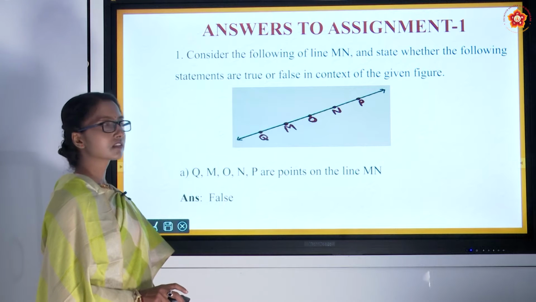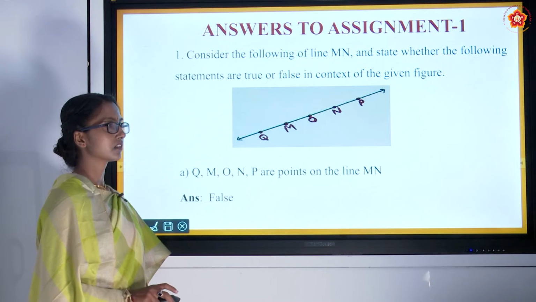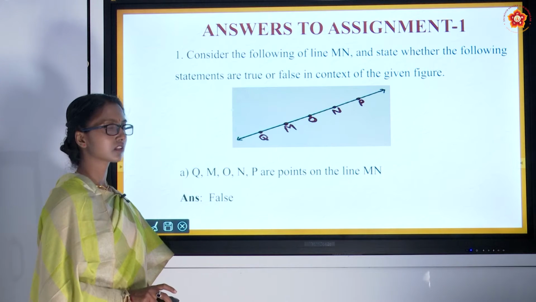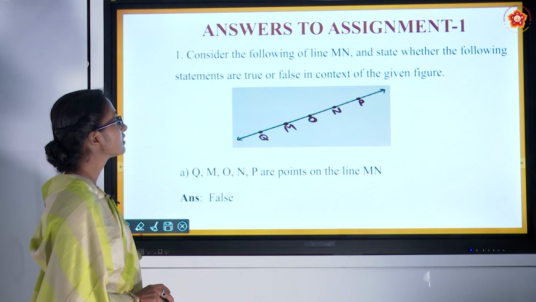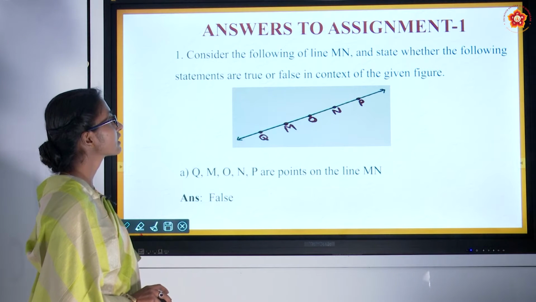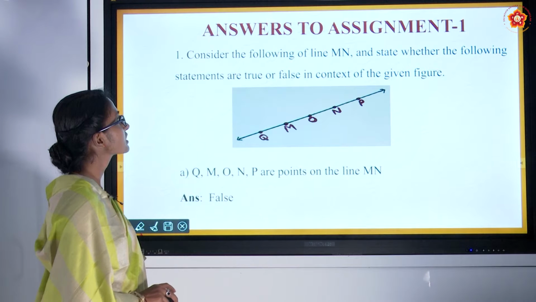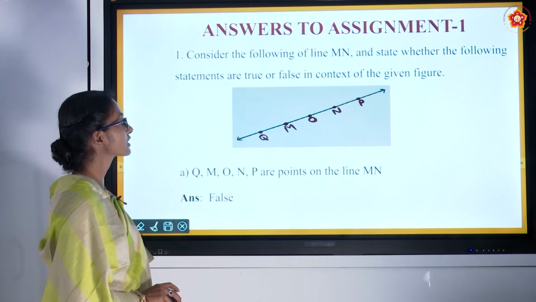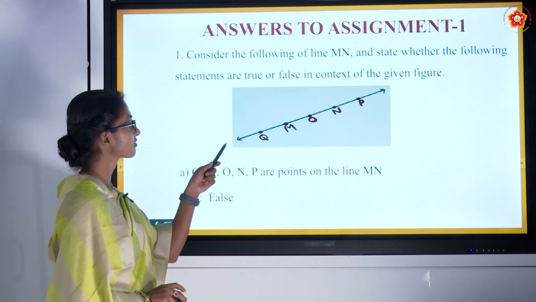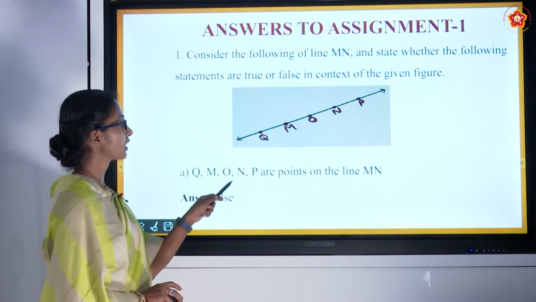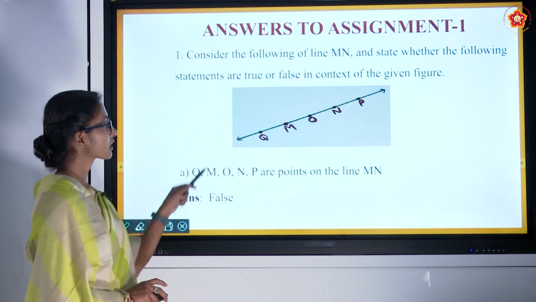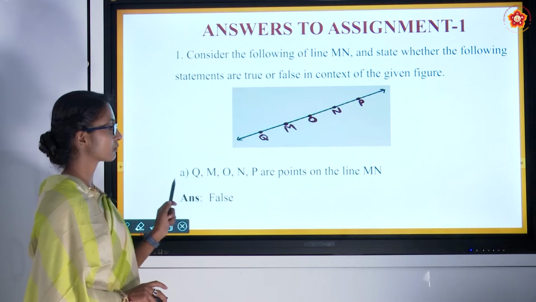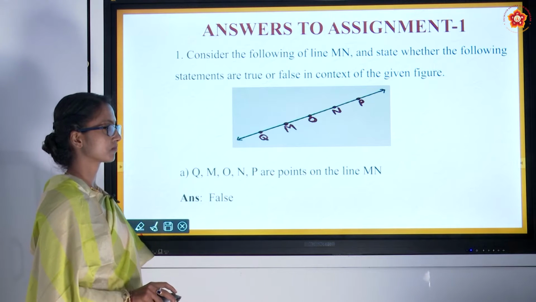In the last class, an assignment was given. Now we will look at the answers for it. Consider the following line MN and state whether the following statements are true or false in context with the given figure. First, look at the figure. Q, M, O, N, P are points on line MN. By looking at the figure, we can say that the statement is false.